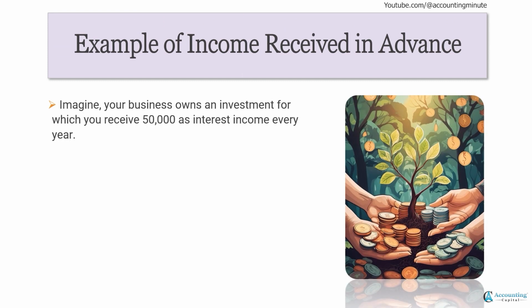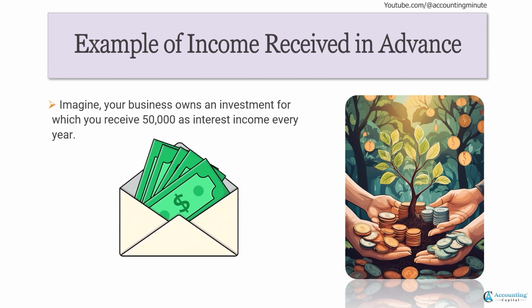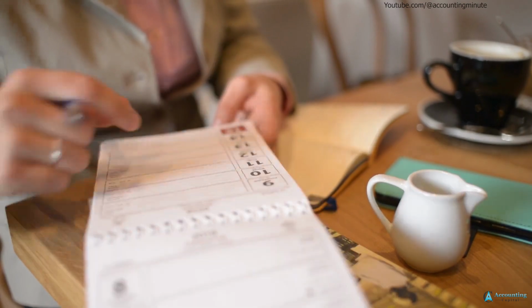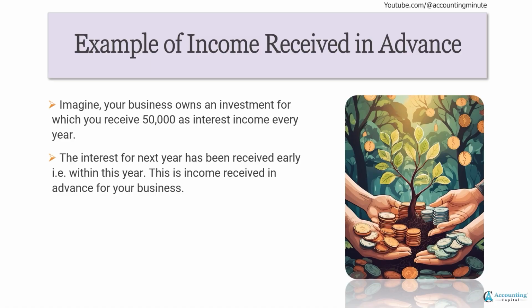Imagine your business owns an investment for which you receive $50,000 as interest income every year. The interest for the next year has been received early, within this year. This is income received in advance for your business. It is treated as a current liability.